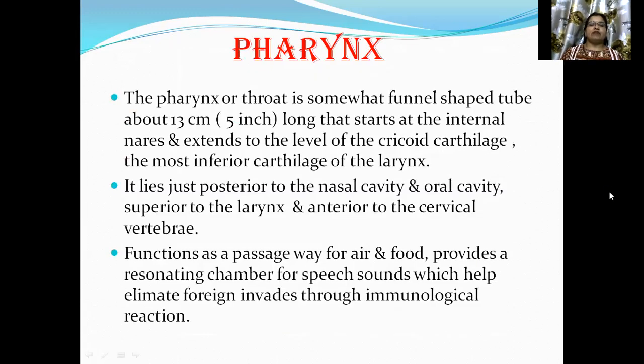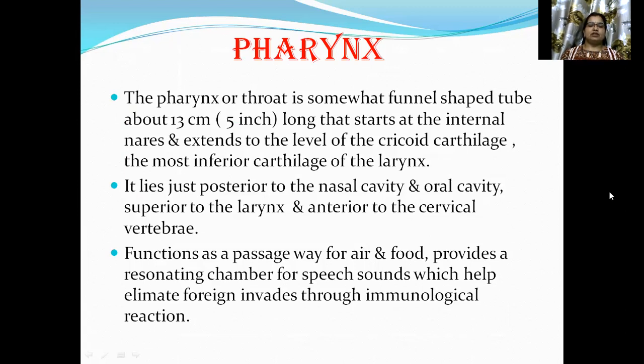Pharynx. The pharynx or throat is a somewhat funnel-shaped tubular structure about 30 cm long that starts at the internal nares and extends to the level of the cricoid cartilage, the most inferior cartilage of the larynx. It lies just posterior to the nasal cavity and oral cavity, superior to the larynx and anterior to the cervical vertebrae.